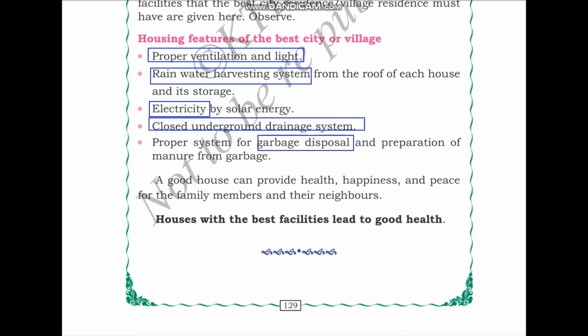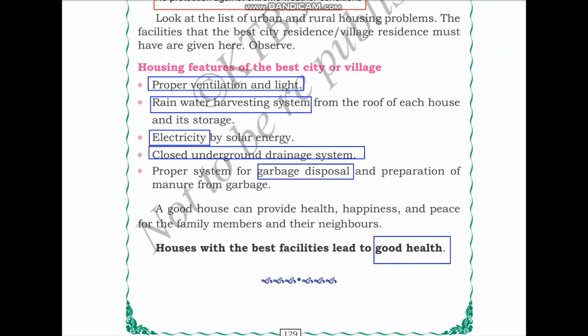Next, a good house can provide health, happiness, and peace for the family members and their neighbors. Houses with the best facilities lead to good health. That is the last part of the lesson, residences. So we have concluded the lesson, residences.